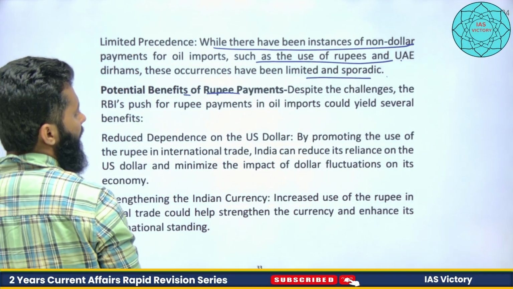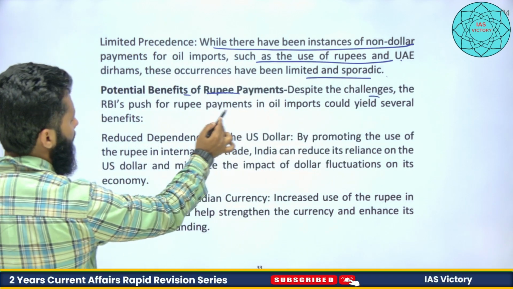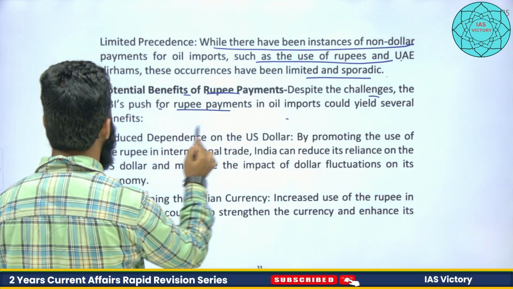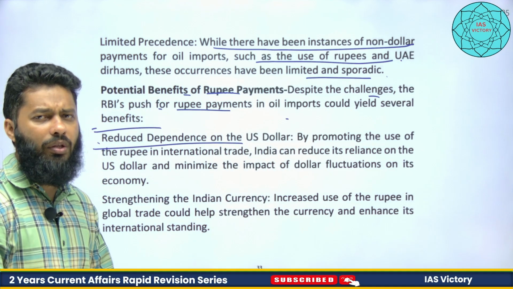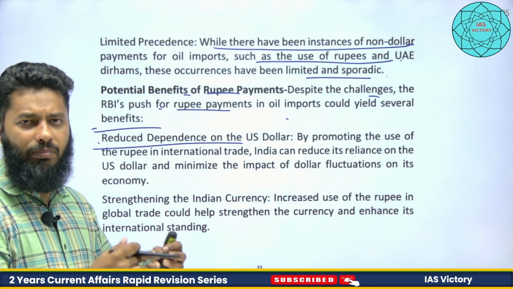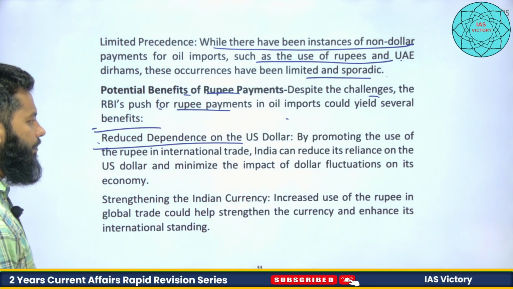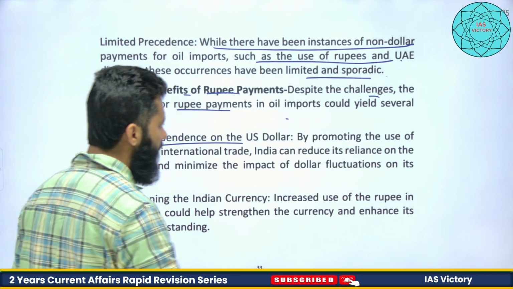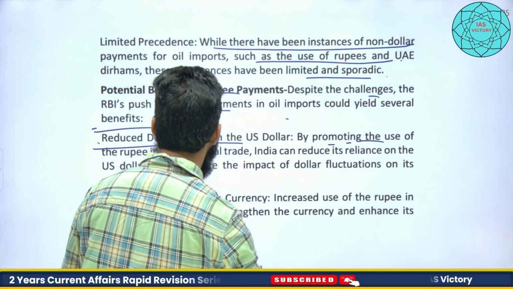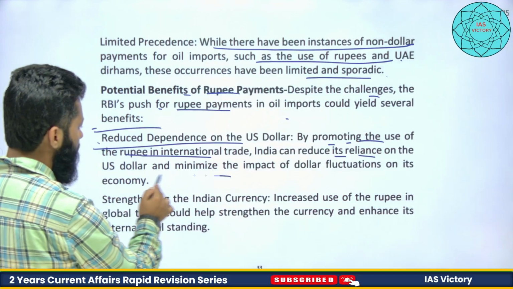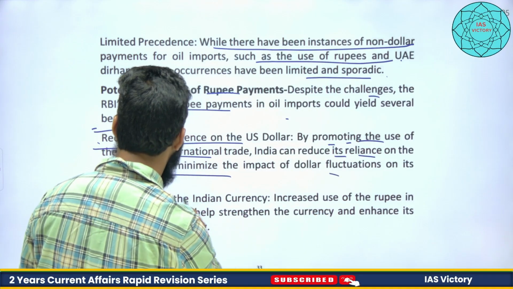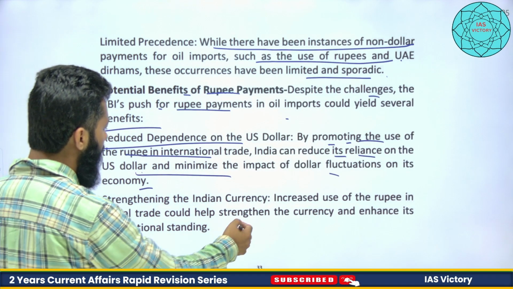Potential benefit: despite the challenges, the RBI push for rupee payment in oil imports could yield several benefits. One is reduced dependence on the US dollar. So the holding cost of the dollar will also come down, and maybe our foreign exchange reserve will not have much pressure. By promoting the use of the rupee in international trade, India can reduce its reliance on the US dollar and minimize the impact of dollar fluctuation on its economy. We will not be much dependent.